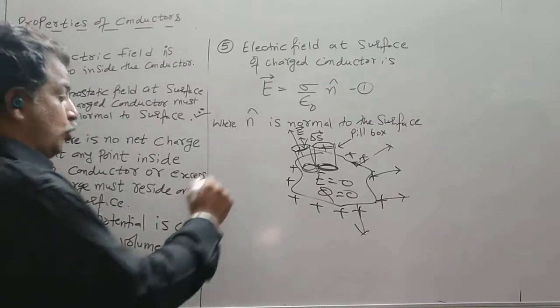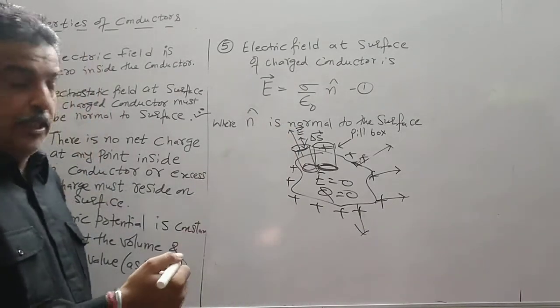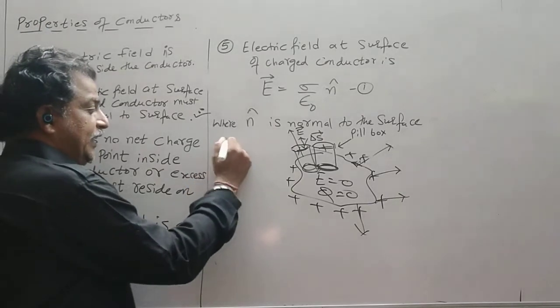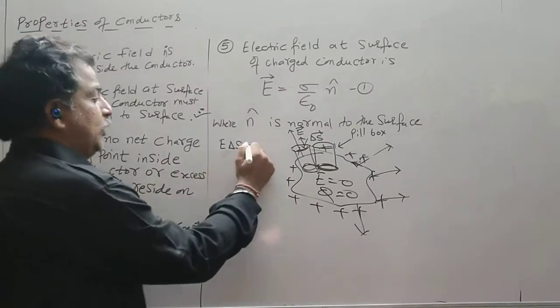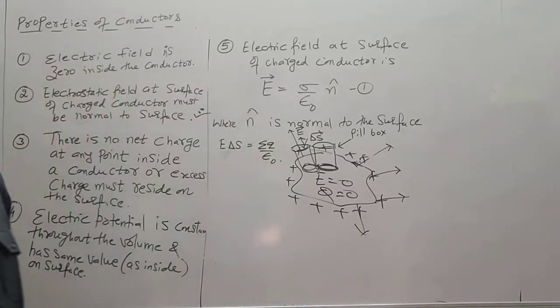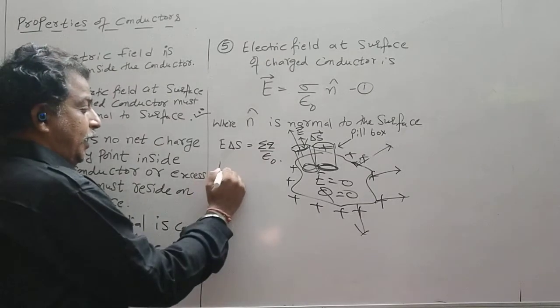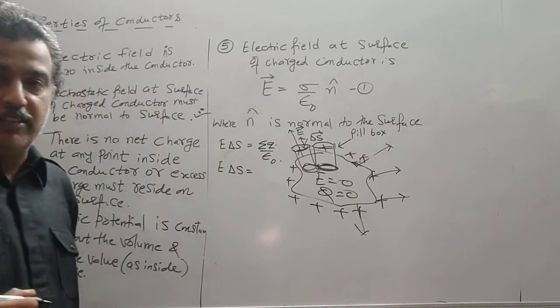So we know that Gauss law states, so now I am using Gauss law directly. E delta S, the dot is removed because the angle is 0, is equal to summation Q upon epsilon naught. Now this can be written as E delta S is equal to sigma, the surface charge density.